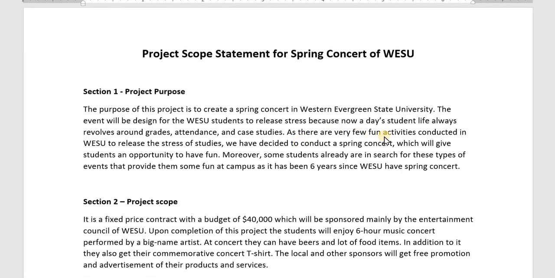As there are very few fun activities conducted in VSU, we have decided to conduct a spring concert, which will give us students an opportunity to have some fun. Moreover, some students are already in search of these types of events on campus, as it has been 6 years since VSU had a spring concert.